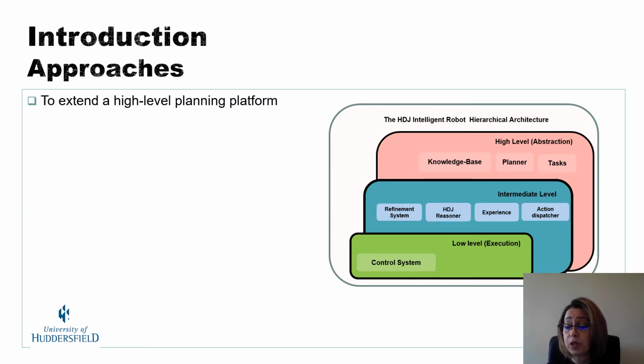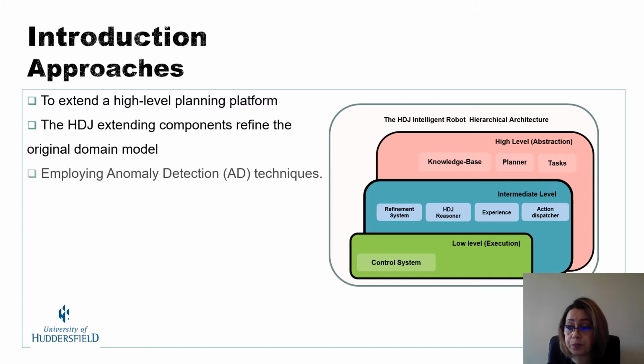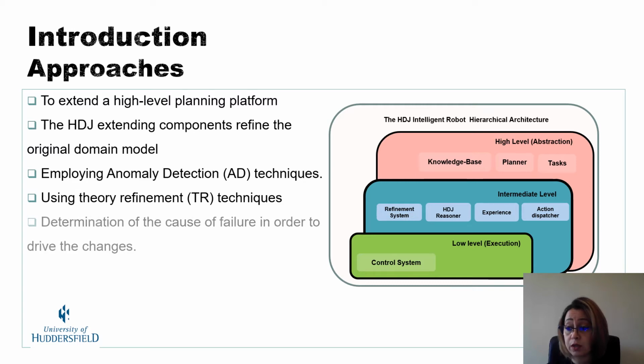Our approach is to extend a high-level planning platform to help create a more robust planning system by using theory refinement techniques to develop intelligent robot behavior based on experience. Refinement will involve reasoning over action execution failure using anomaly detection techniques.